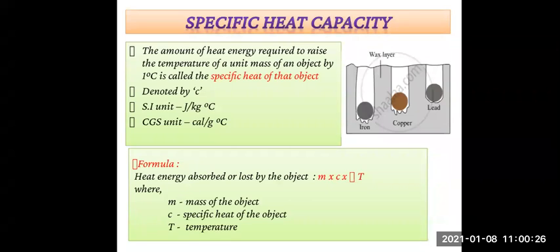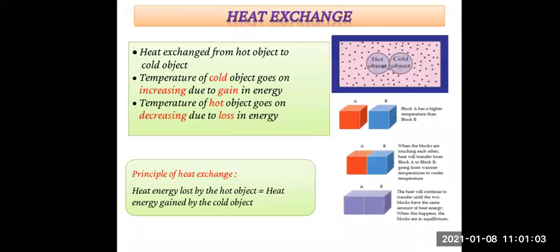Now, see what the first one is. If the specific heat of an object is C, the mass of the object is m, and the temperature of the object is raised by delta T degree Celsius, then the heat energy absorbed by the object is given by m into C into delta T. Here m stands for mass of the object, C stands for specific heat of the object, and delta T stands for the change in temperature. So this is the formula for heat energy absorbed by an object.